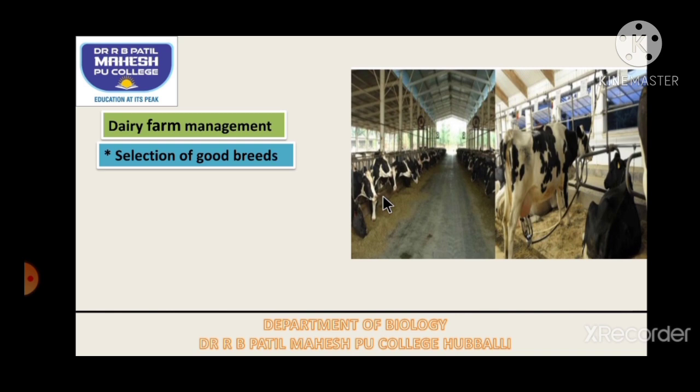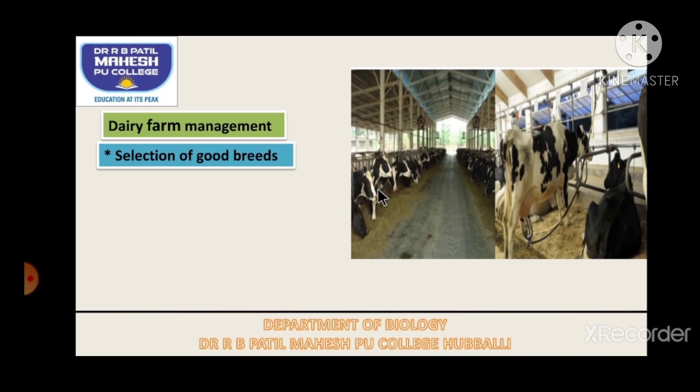The first point, selection of good breed. Whenever we go for construction of a dairy farm plant, we have to be very keen in selecting a good breed. Selecting a good breed involves selecting the type of breed, whether it is for milk yield, for hard work, or for dual purpose. So that should be clear.